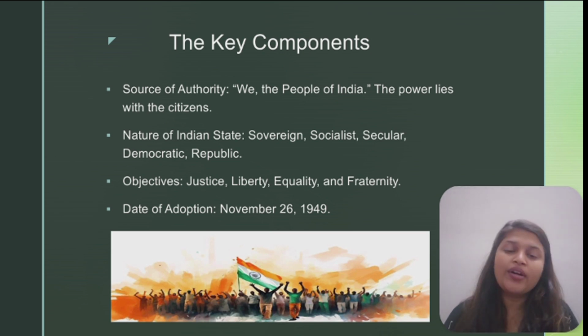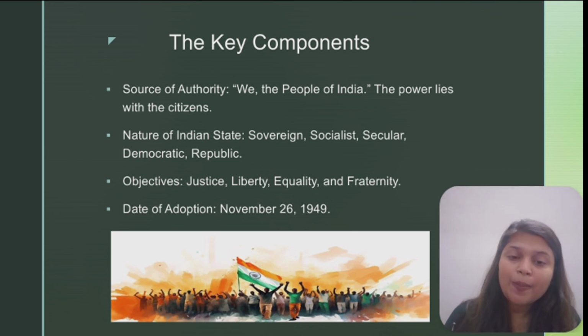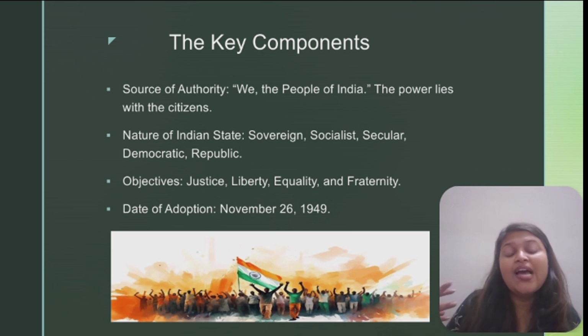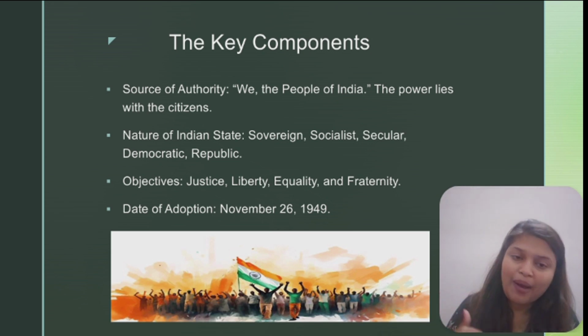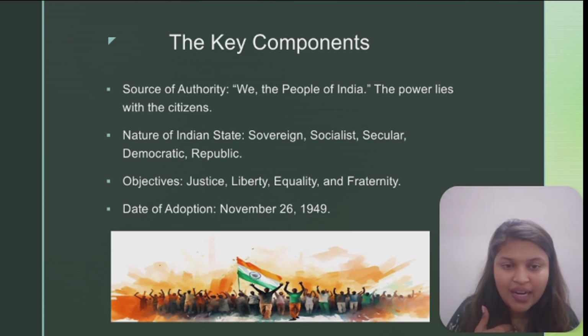And democratic, what is democratic? Democratic means rule by the government where the people vote and elect their representatives, elect their government, people form the government, and that is called democratic. And what is republic? Republic is where the head of the state is elected, whether directly or indirectly, by the people. What do we do in India? It is a republic state where we elect the head of state, right? The president of India is elected by whom? By the people, indirectly. It is the people's representatives who elect the president, and thus we call India a republic state, right?